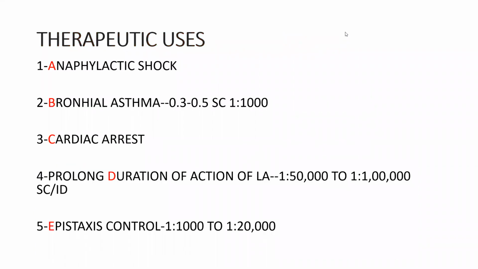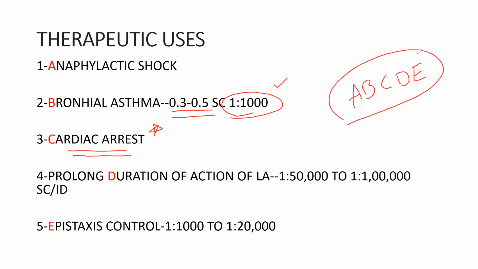So I told you anaphylactic shock is finished, and now bronchial asthma. In bronchial asthma, in emergent situations, we'll give 0.3 to 0.5 subcutaneous, 1 is to 1000 ratio. And cardiac arrest: as of now, you just remember cardiac arrest. I told A, B, C, D, right? In those, you just remember C means cardiac arrest. In cardiac arrest, what will we do? We'll do CPR and all those things, and later we will give adrenaline, defibrillator, all those things, right? Regarding CPR, I'll be dealing with the emergency drugs used in CPR maybe in August or September. So there I will cover the cardiac arrest in detail.